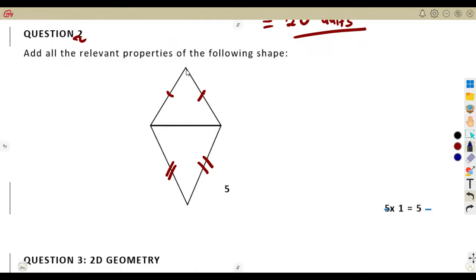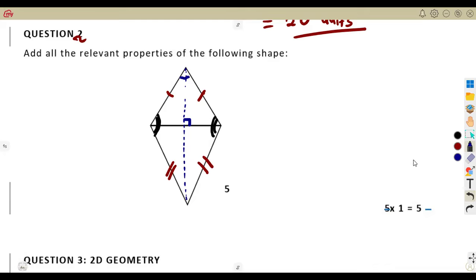And if we are to consider the diagonal, we have got a diagonal that is being joined here. If we are to have another diagonal from this point to another point at the end, it is going to meet this diagonal at 90 degrees. It is going to meet the diagonal at what? At 90 degrees. And we do understand that one pair of these opposite angles is equal. This part of these opposite angles is equal.